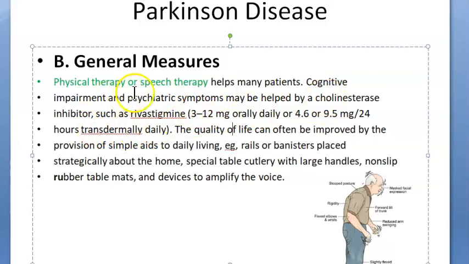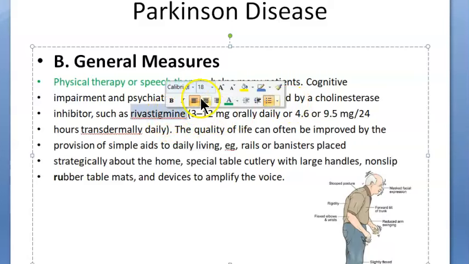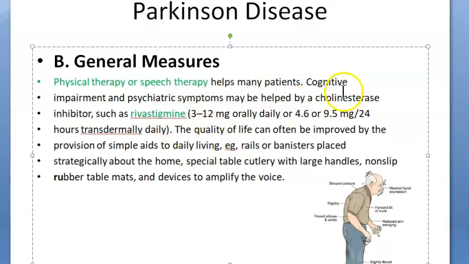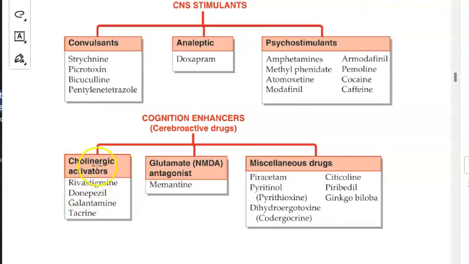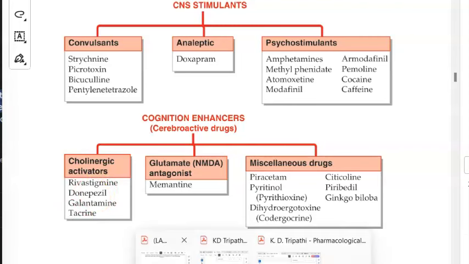If they have cognitive impairment, psychiatric symptoms, then you can give a cholinesterase inhibitor, rivastigmine. This rivastigmine is coming under cholinergic, right? It is cholinergic. It will increase acetylcholine, effectively. It's a cognition enhancer. So isn't that nice? So if you also want to be very alert, rivastigmine is it? Look at all the other names if you want to. Rivastigmine. Okay. Now let's get back to our treatment.